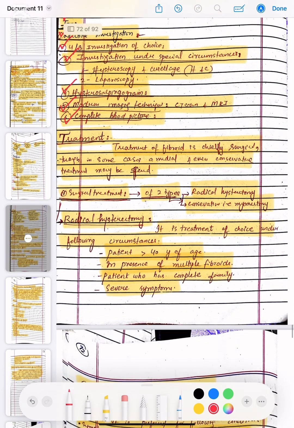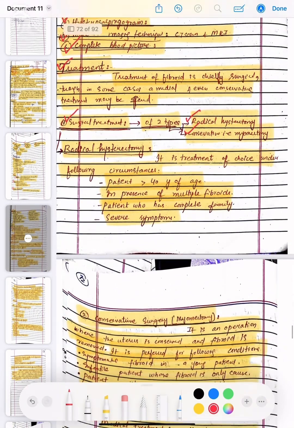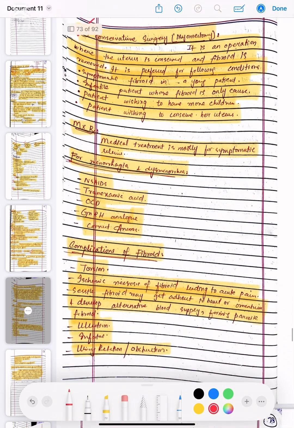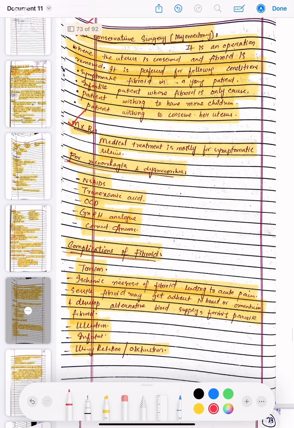Then we have the treatment options which are the surgical treatment. In surgical we will do the radical hysterectomy and conservative myomectomy. These are the conditions for the radical hysterectomy and these are the indications for the conservative surgery. Then what is the management for medical treatment for the fibroids? So for menorrhagia and dysmenorrhea we will use NSAIDs, tranexamic acid, OCPs, gonadotrophin releasing hormone analogs, and we will correct the anemia.